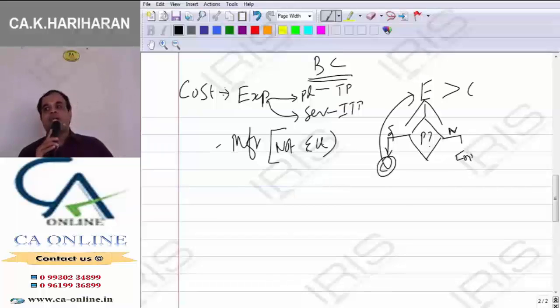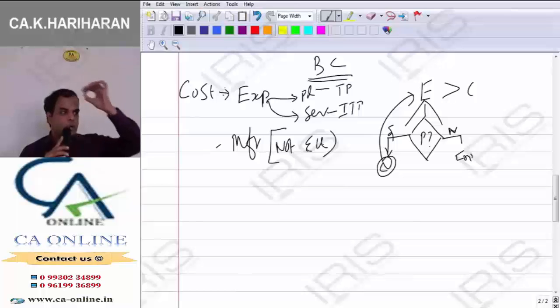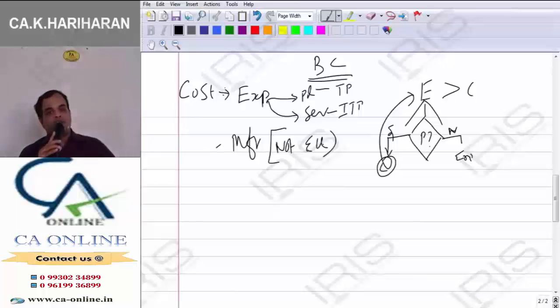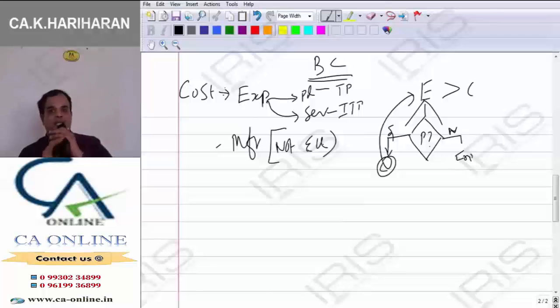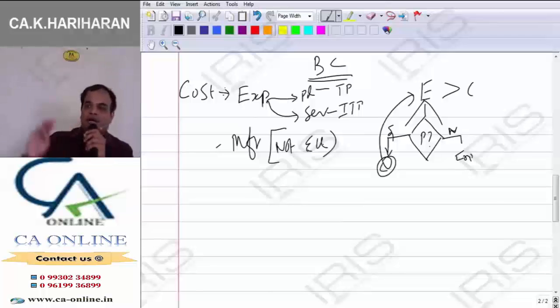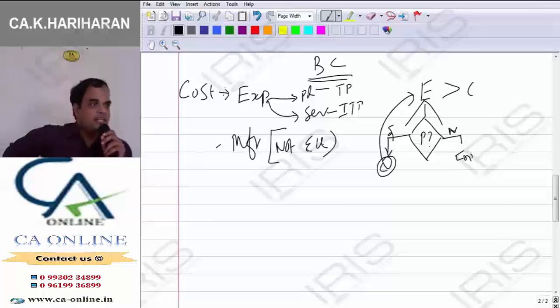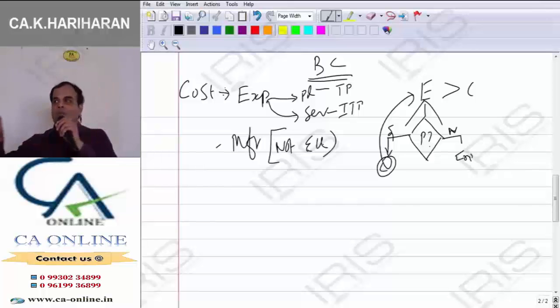What is the intention behind preparing financial statements? What are called financial statements? Trading account, P&L account, balance sheet, and notes forming part of accounts, including cash flow statements, are called the financial statements. What is the intention behind preparing them? Financial position, nothing but profitability. Whether you have earned profit or not. Our intention remains the same: how much profit was earned by the entity?